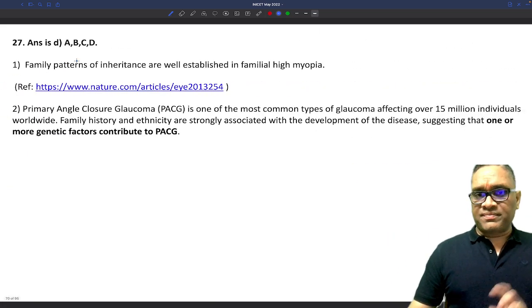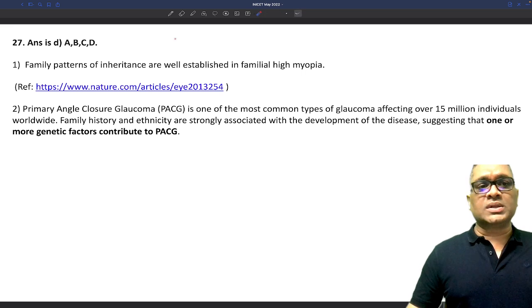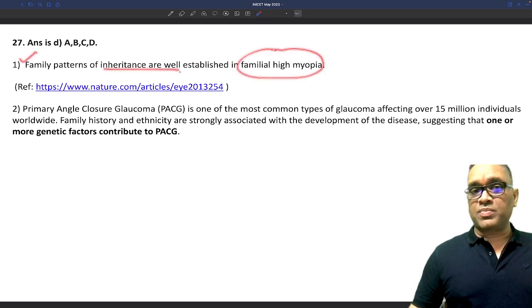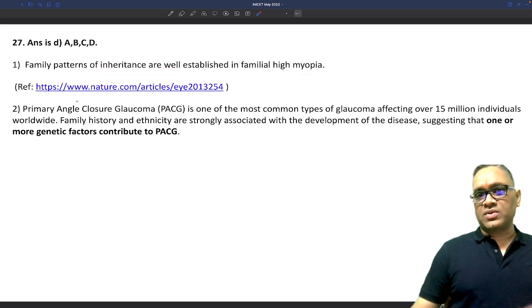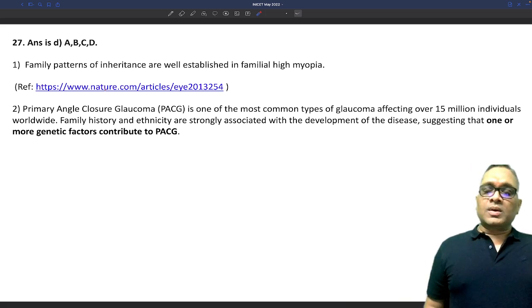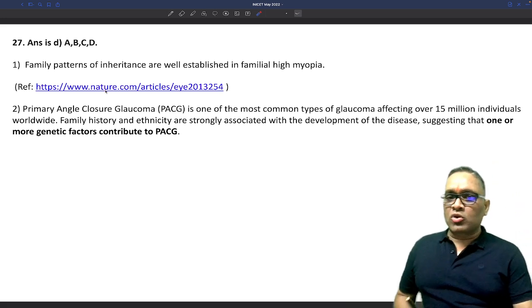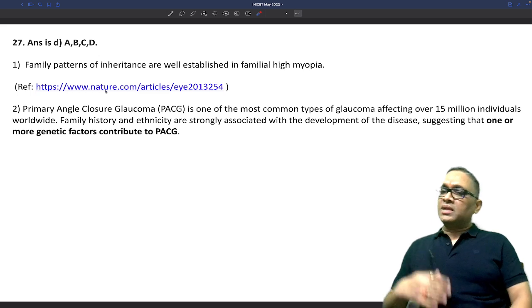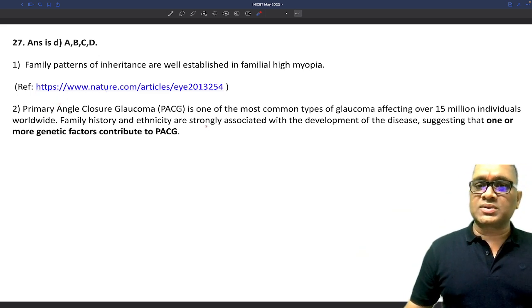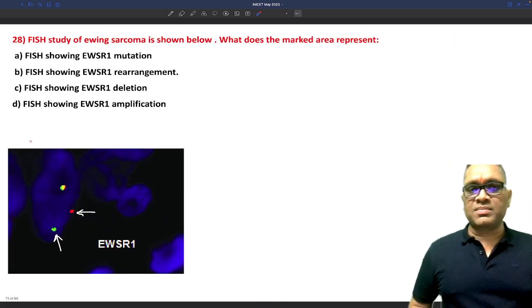So here I have given some references also, because some may object, right? Familial patterns of inheritance are well established in familial high myopia, and you can see this is the journal Nature, where you can see this link. I will share this PDF in my Telegram group, and then you can click on this link and see the image also, right? Primary angle closure glaucoma is also one of the important things which has a genetic factor and familial association. So the answer will be all of the above.